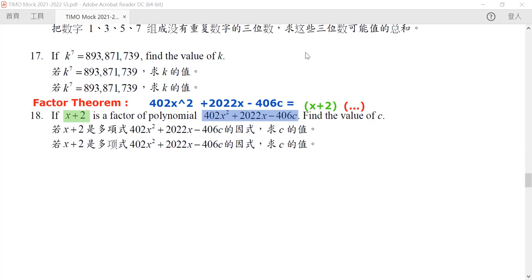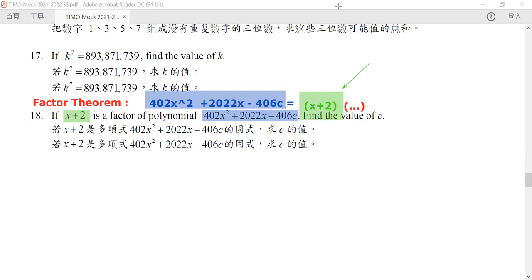Now, the most important observation of the factor theorem is: what if this part becomes 0? Then our left-hand side equals 0 multiplied by something. No matter what it multiplies, 0 multiplied by anything is still 0.